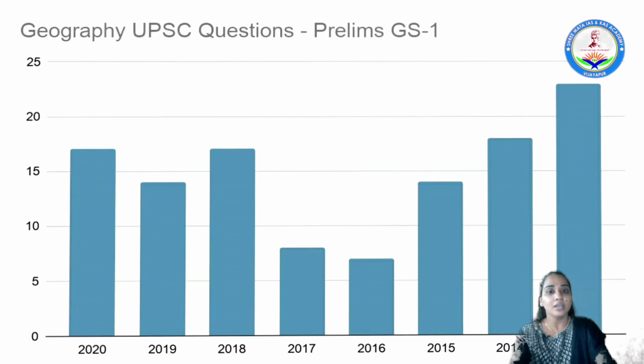But again there is a sudden increase from 2017 to 2018, where the questions jumped from just 8% to more than 15%, or more than 15 marks, from the geography section, and that trend continued till 2020.